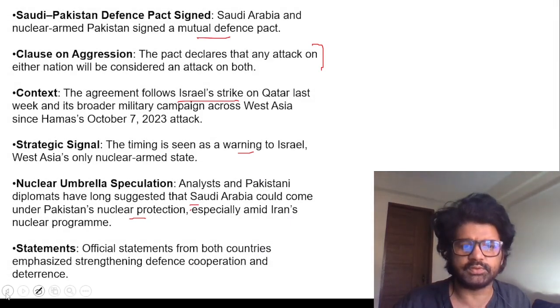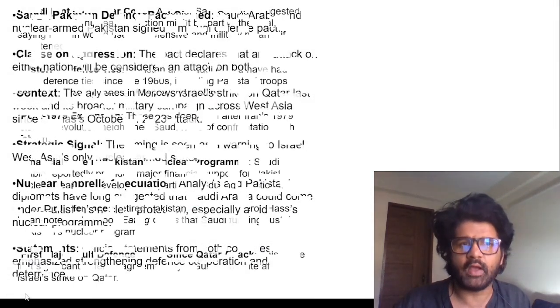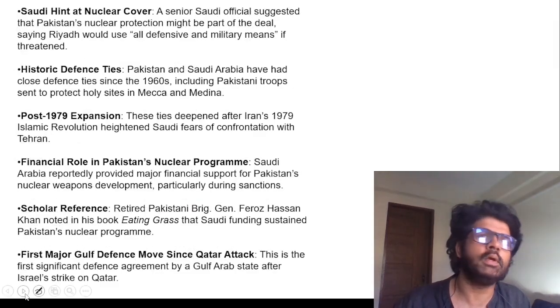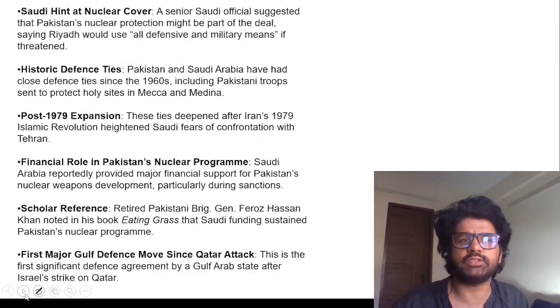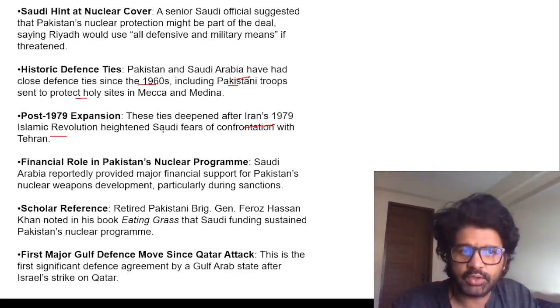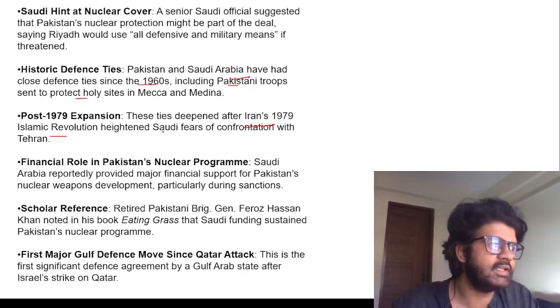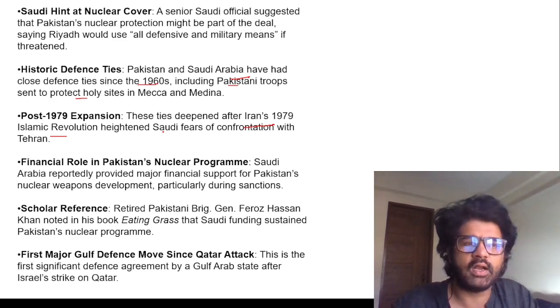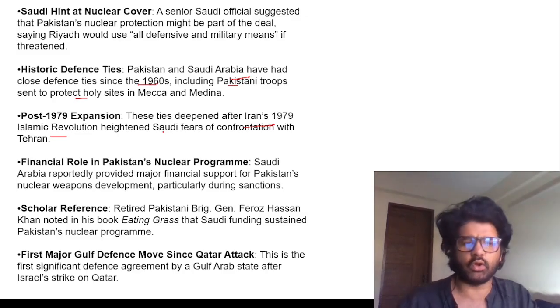Let's first of all focus. We have to keep a close look at the Saudi-Pakistan pact and see how things materialize in future. Pakistan and Saudi Arabia have had close defense ties since the 60s. Pakistani troops protected holy sites in Makkah and Medina, and ties deepened after Iran's 1979 Islamic Revolution, because that revolution overthrew a monarchy, and Saudi Arabia is a monarchy. So it feels Iran can try these kinds of things in Saudi Arabia as well.